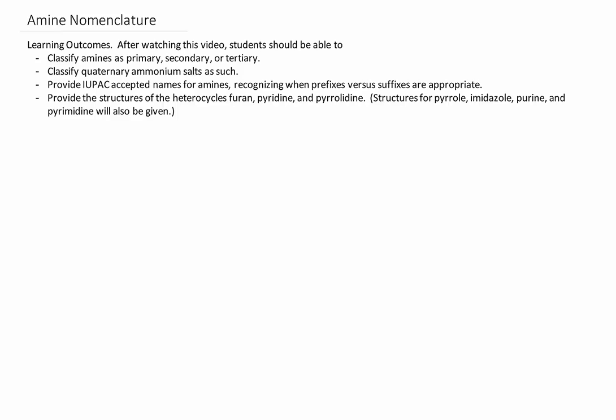So let's start with the classification of primary, secondary, or tertiary. Primary amines have an alkyl or an aryl group bonded to an NH2. Secondary amines have two aryl or alkyl groups bonded to an NH. Tertiary amines have three alkyl or aryl groups attached.